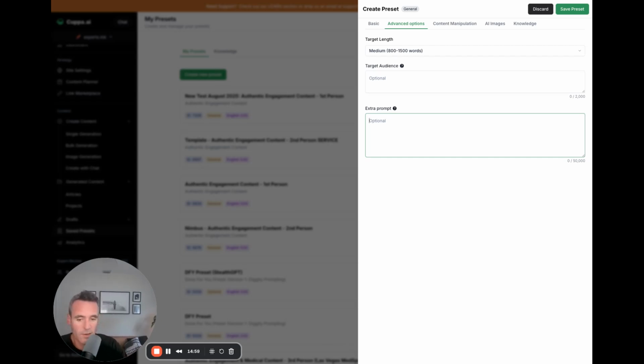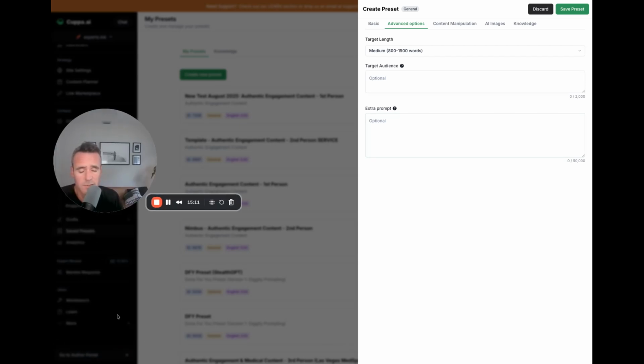Everything you used to do prior in your presets, added keywords, all that good, added research, anything humanization. There's, by the way, more and more we're putting into our learn section here in terms of prompting. This is really how you get to the best type of output.